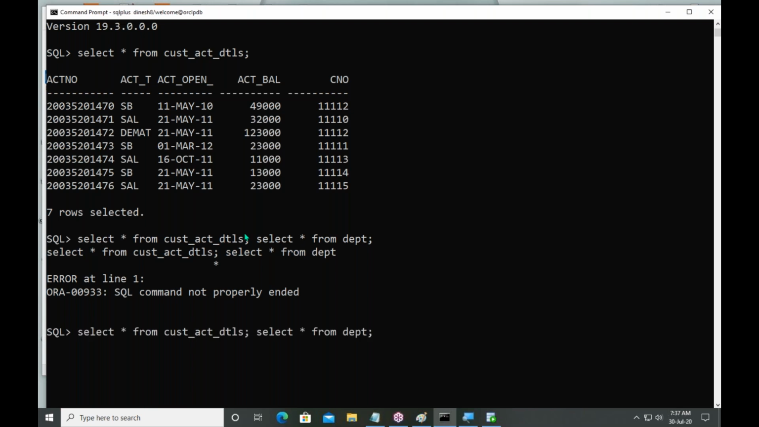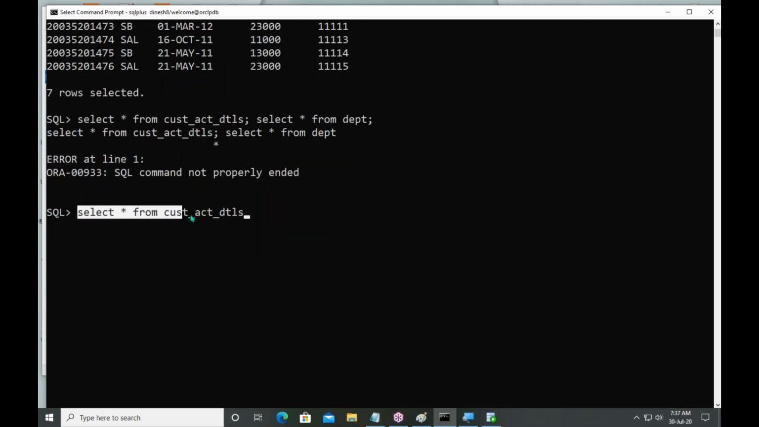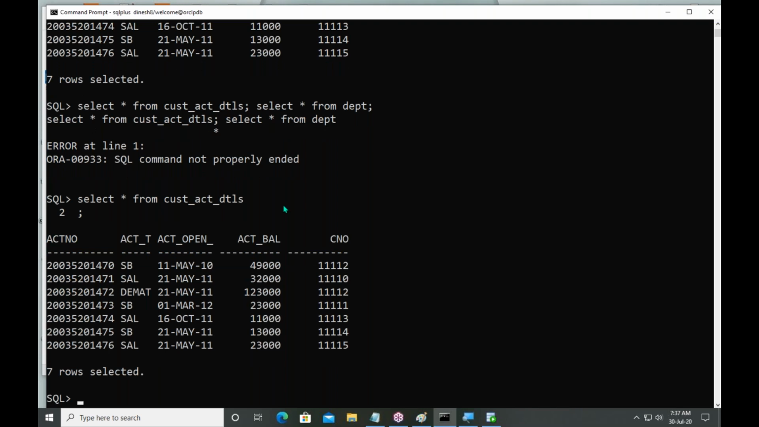And each query, suppose this is a query: select star from customer details. Each query should end with a semicolon. At last, you have to write a semicolon. If you don't write a semicolon and hit enter, it is not executing. If you type a semicolon, then only it will be executed. What is the first point? At a time, execute only one query. Each query ends with a semicolon.